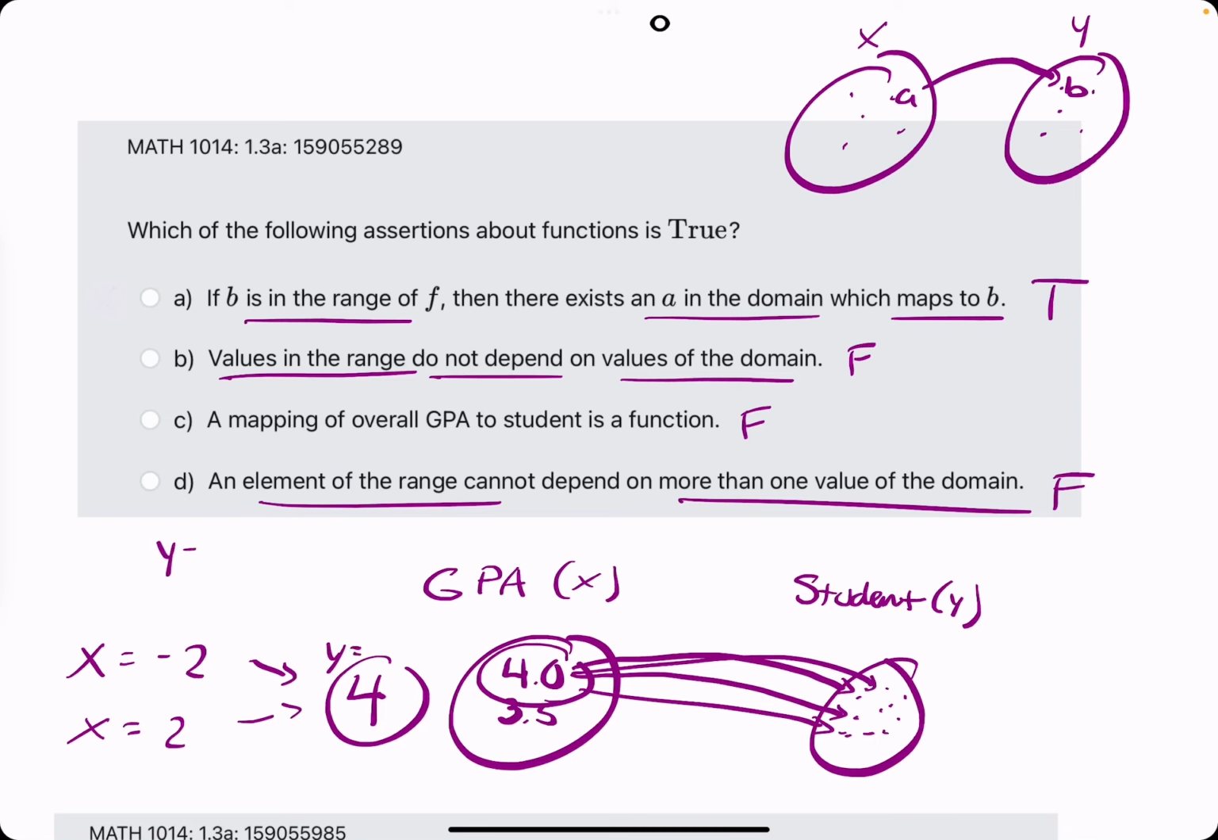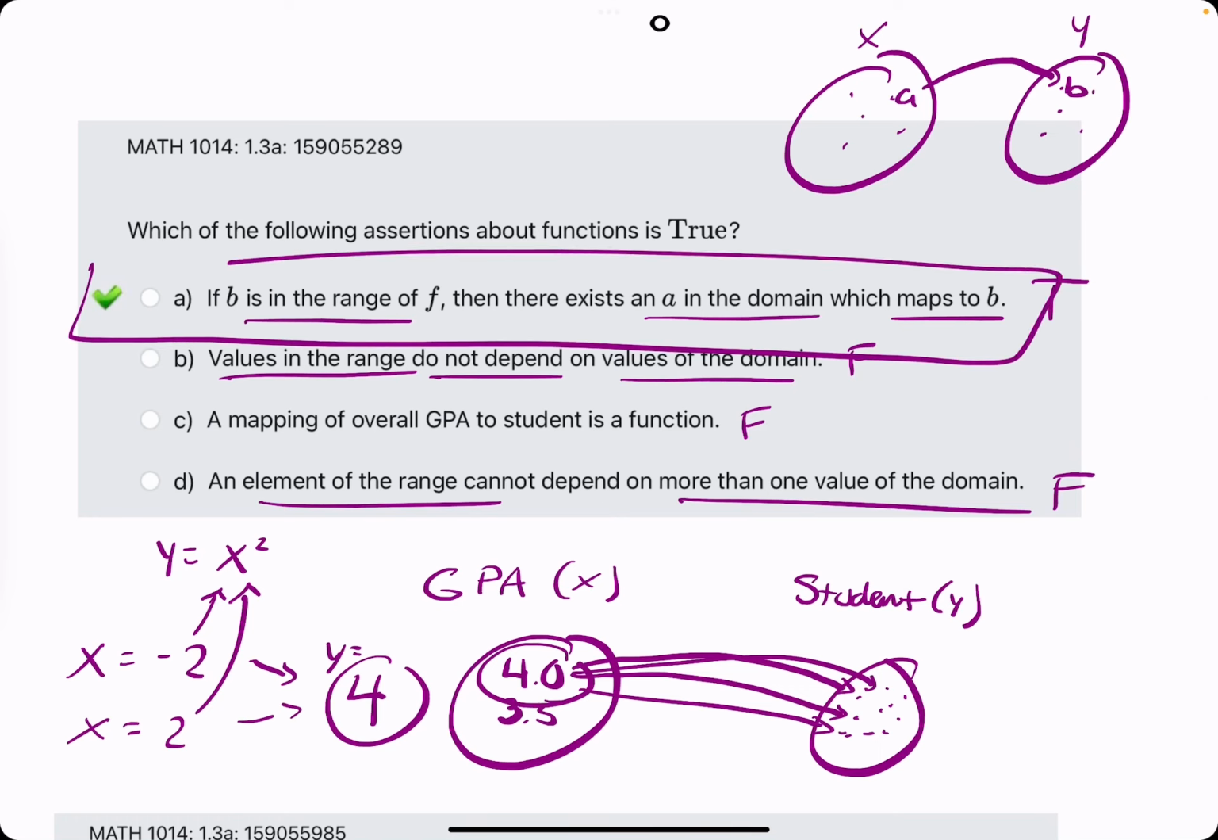Considering the function, say y equals x squared. If you plug in -2 into x squared, and if you plug in +2 into x squared, you get y equals 4. So that's why that's false, because they're saying you can't have one element of the range coming from more than one value of the domain. Okay, anyway, I'm doing my best here. These are kind of strange statements. So A is our answer there.